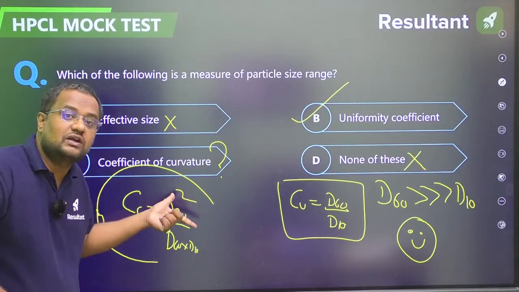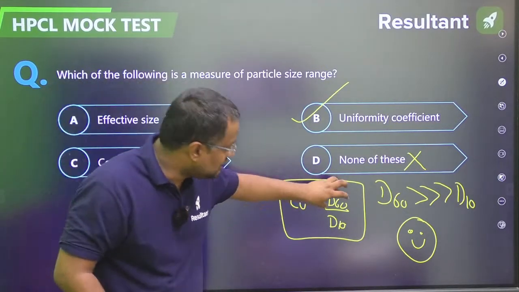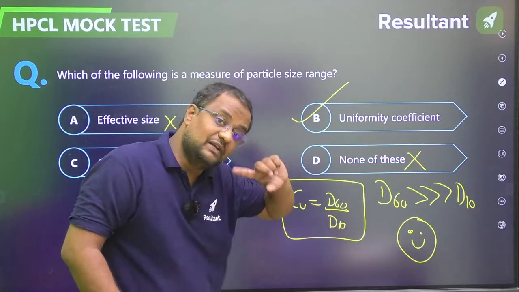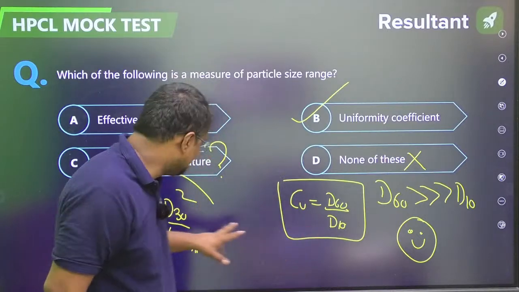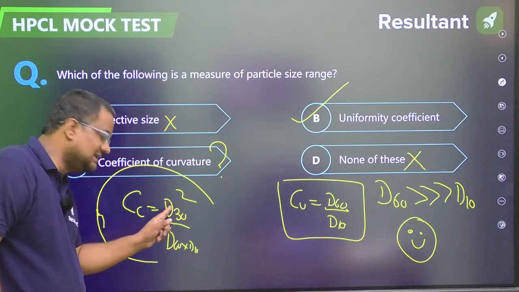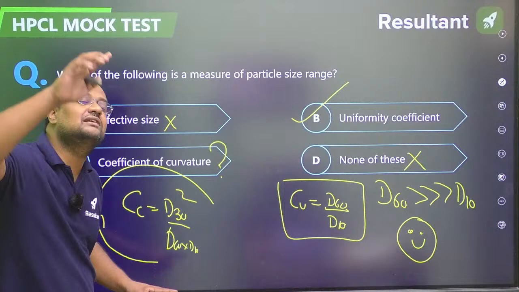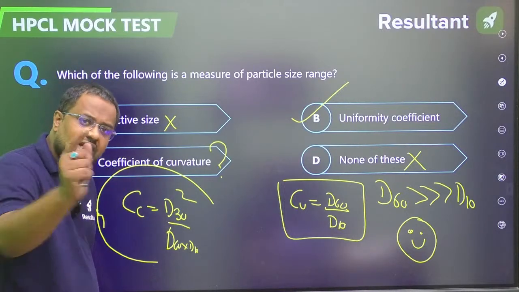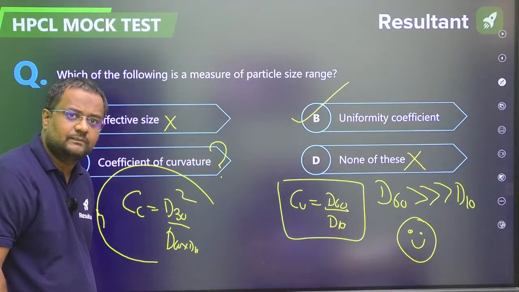And it is between 1 to 3. That means this is very big, this is very, very small, and if CU is a very big number, in between there are also particles. That is why this is considered, because the middle particles are also coming. Have you understood, guys? I'm challenging you guys. In no book it is written, and you have never studied this kind of concept.